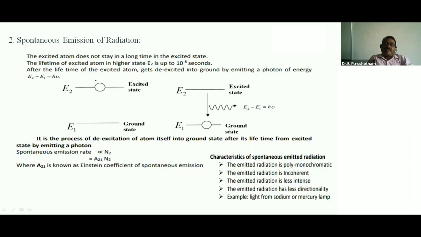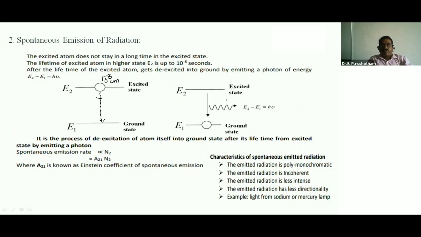So here you observe, in the excited state the atom cannot stay a long time. It can stay 10 to the power minus 8 seconds. So after 10 to the power minus 8 seconds, the atom returns to the ground state by itself. That is called spontaneous emission of radiation.